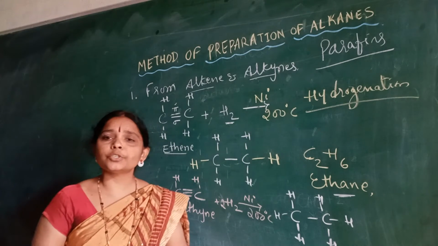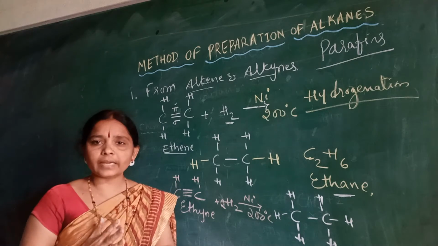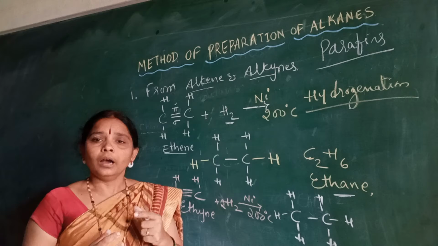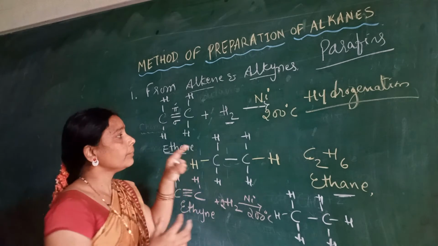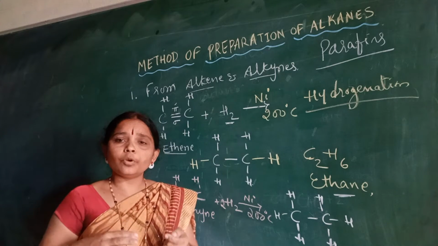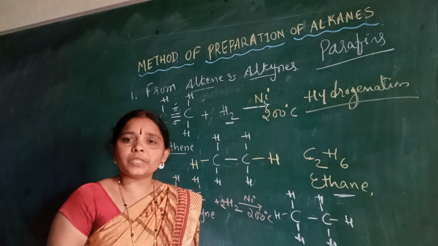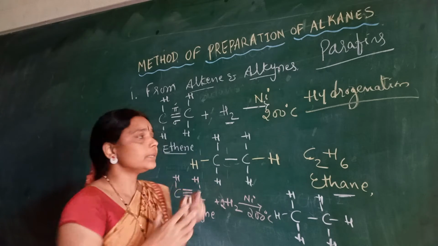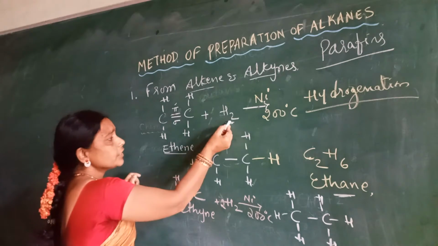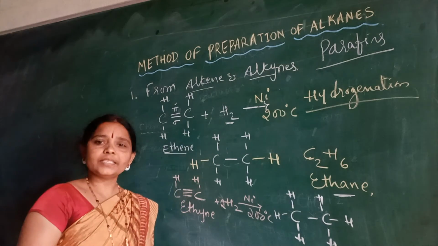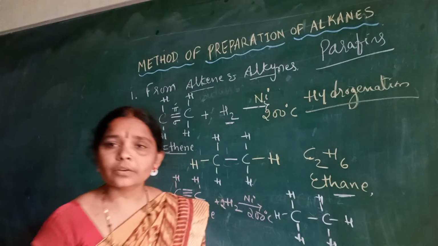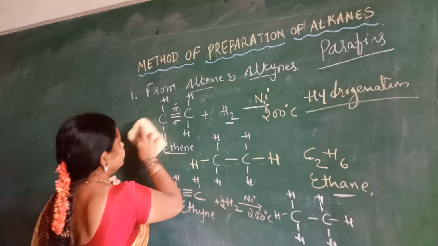So this reaction is to be carried out in the presence of a catalyst. What is the meaning of catalyst here? A catalyst is a compound which can push the reactions, or help to speed up the reactions, boost up the reactions, but it is not participating in the reaction itself. So addition of hydrogen takes place, hence this reaction is also called hydrogenation. Okay, we will go to the next reaction.